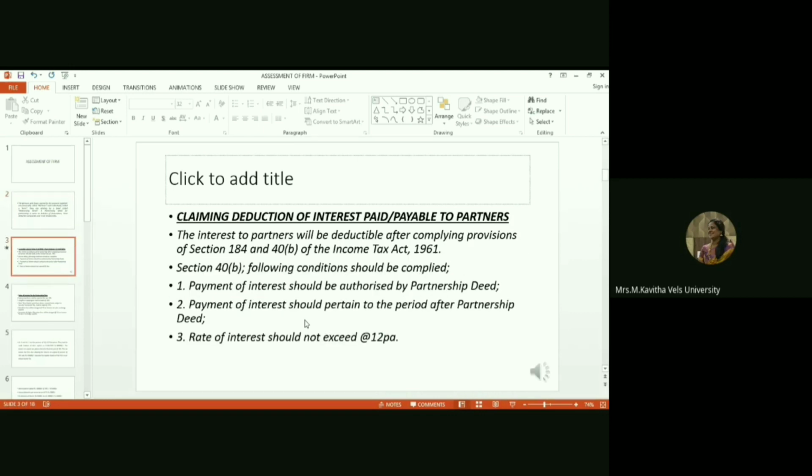Claiming deduction of interest paid or payable to partners. The rate of interest should not exceed 12 percent per annum for the partners. This is a very essential thing. We should know about this. Rate of interest to the partners should not exceed 12 percent per annum.